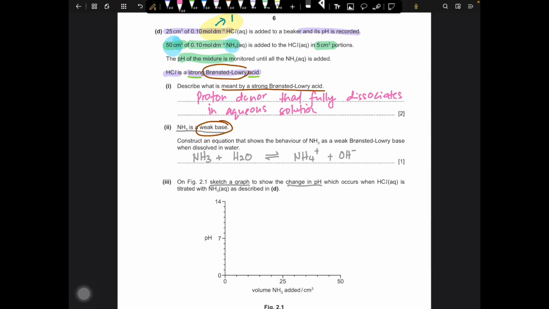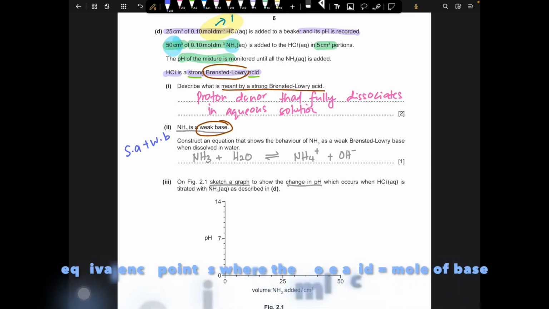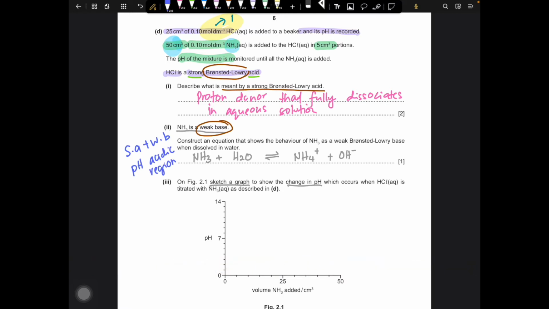So for any titration involving a strong acid and a weak base, you will have an equivalence point where the pH will be in the acidic region. So you can memorize that the pH will be around 5. So what is the volume at this pH of equivalence point?